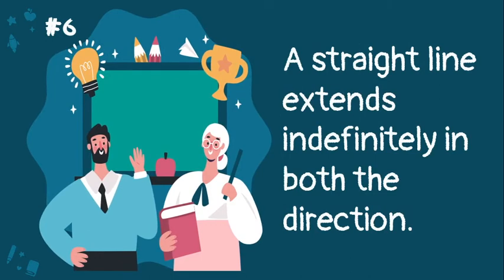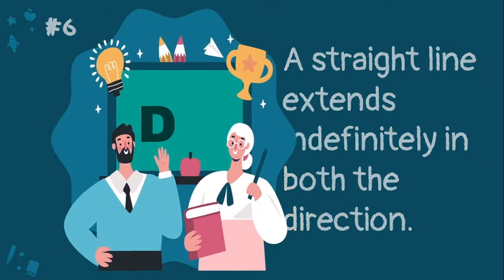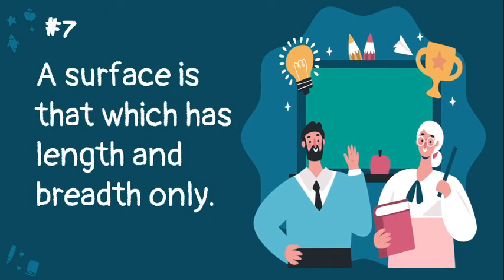Next, number 6. A straight line extends indefinitely in both directions. Definition, axiom, or postulate? The correct answer is letter D. This is from Euclid's definition. Number 7. A surface is that which has length and breadth only. Is it an axiom, a definition, or postulate? Okay, very good. The answer is D, definition.